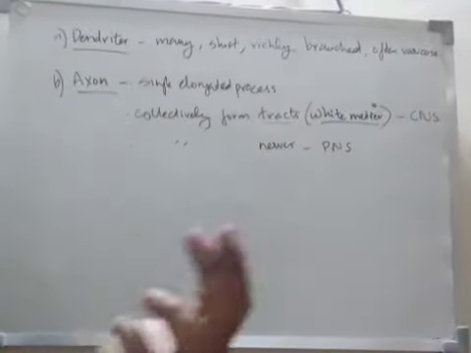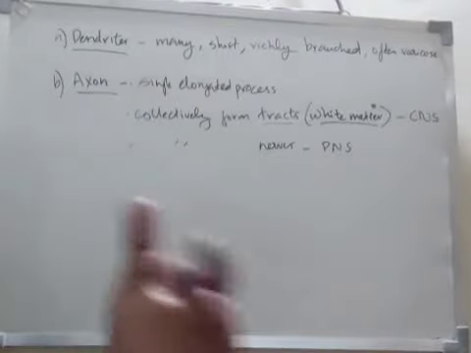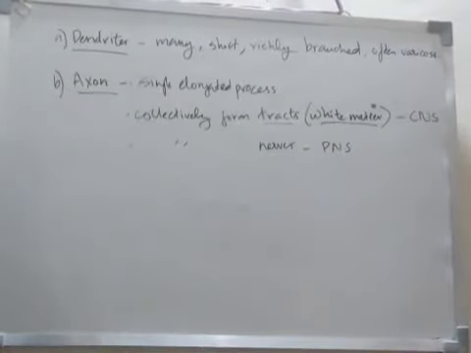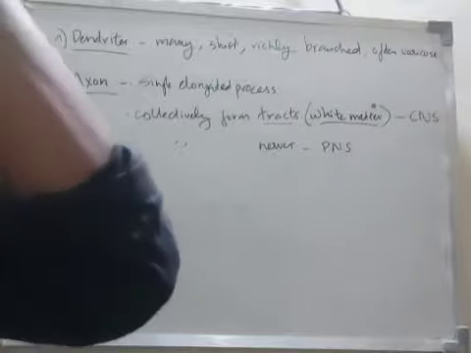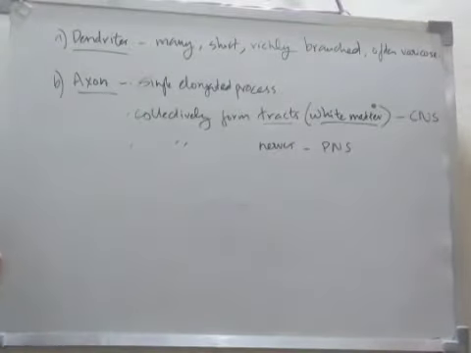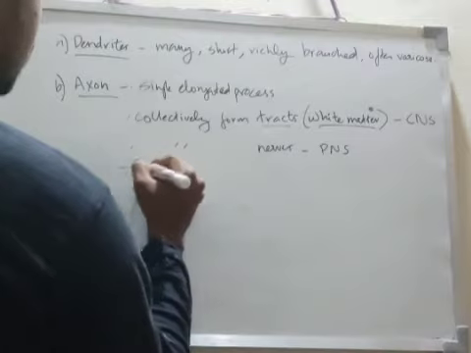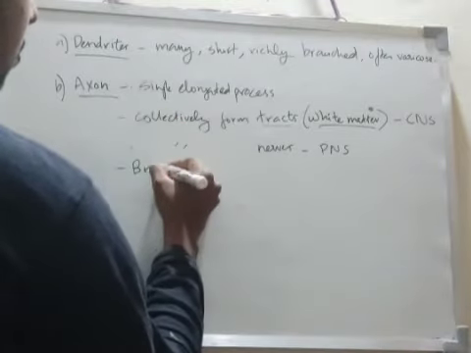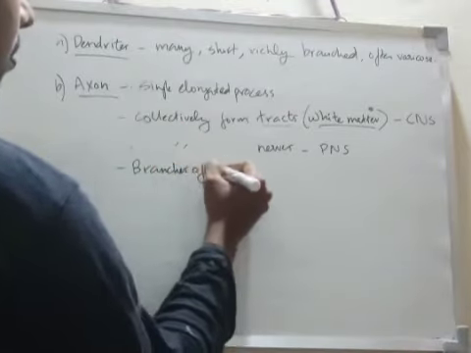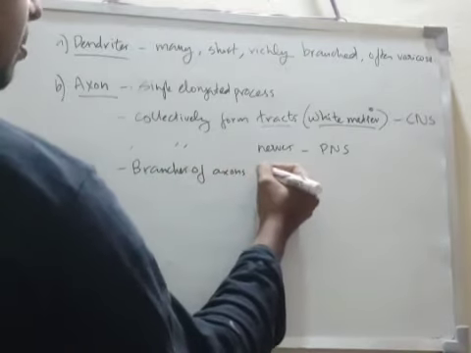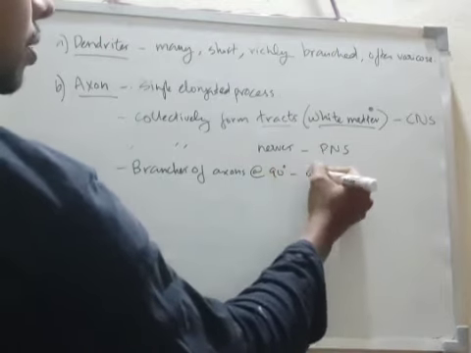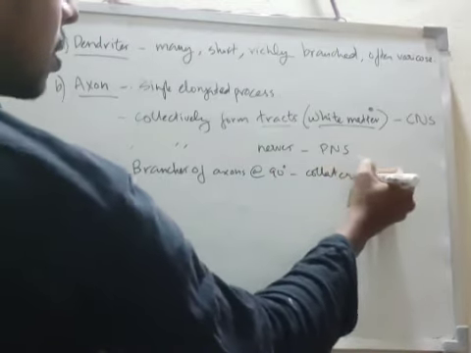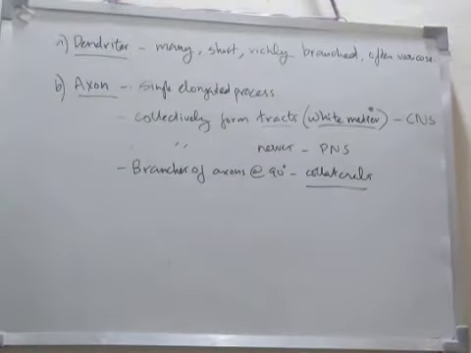The branches of axons often arise at right angles, 90 degrees, and are called collaterals.